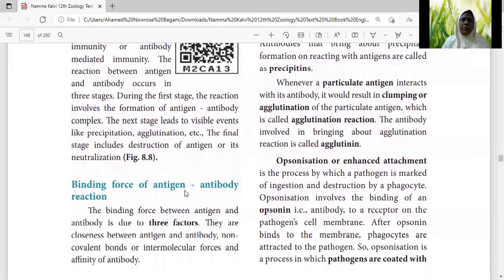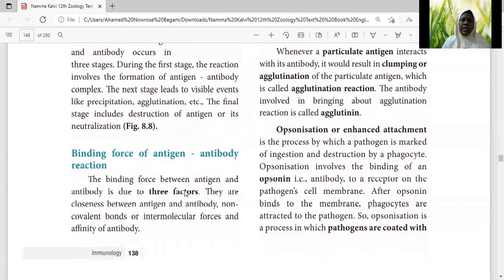We'll discuss now what is the binding force of the antigen-antibody reaction. What force is responsible for this reaction? The binding force between the antigen and antibody is due to three factors. It is not one factor. There are three factors responsible for the binding between antigen and antibody.